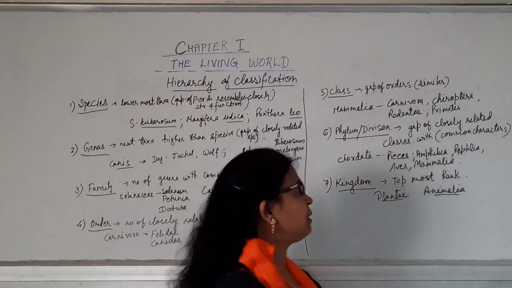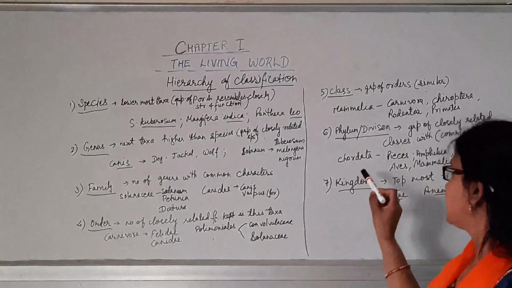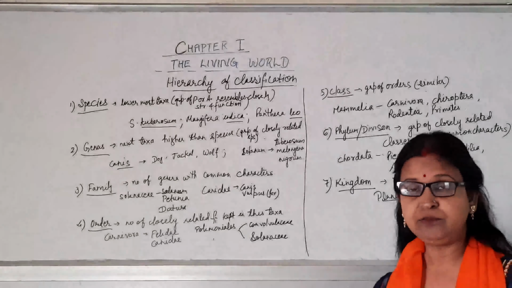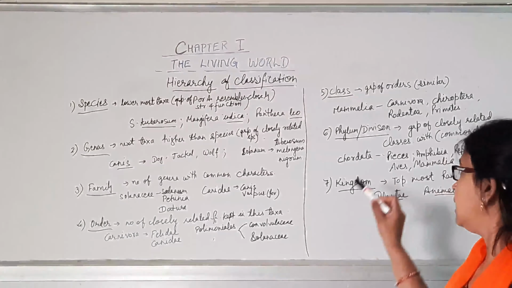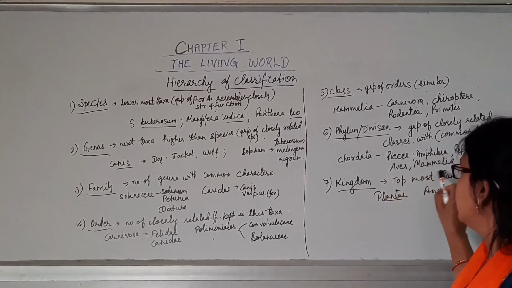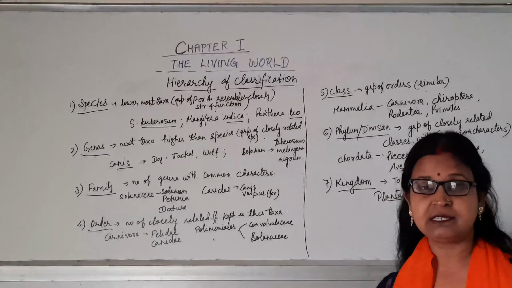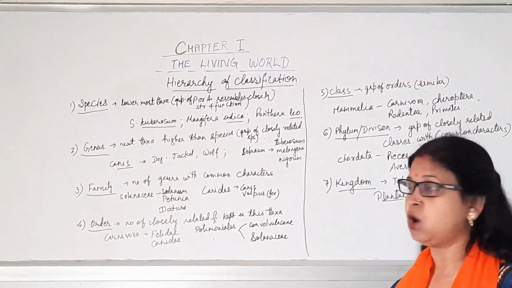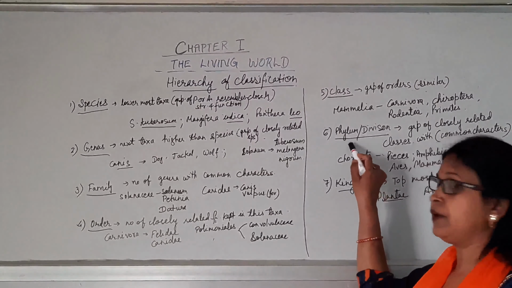Here some common characters are there, and you can see the example Chordata. Chordata is a phylum which includes these five classes: pisces, aves, reptilia, then amphibia, mammalia. All are kept in the single phylum.